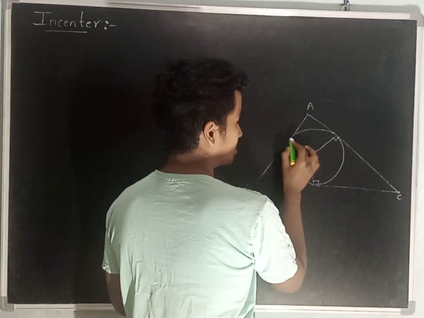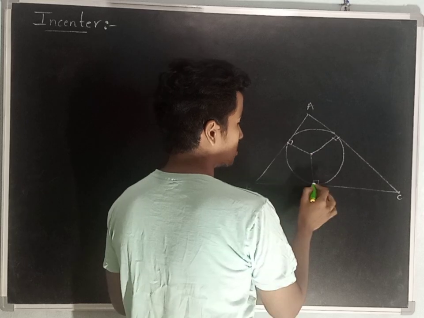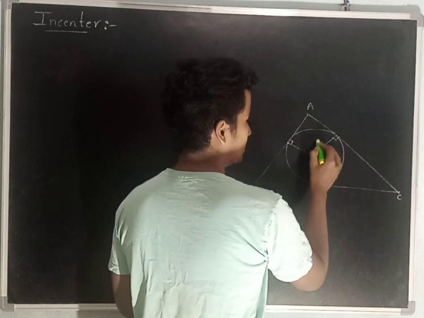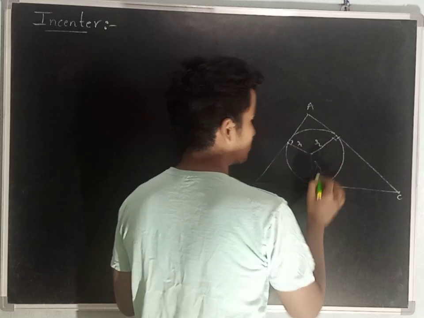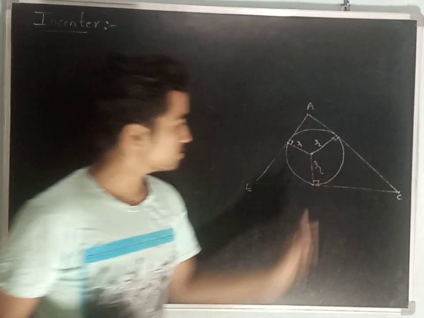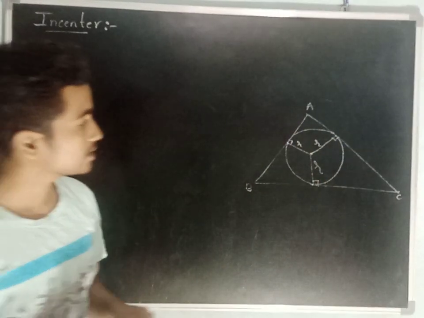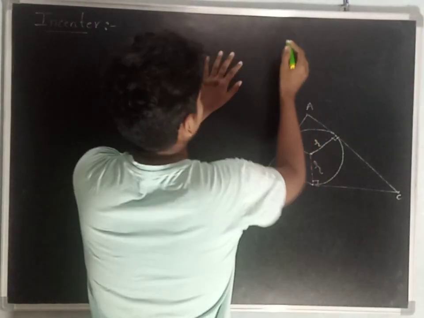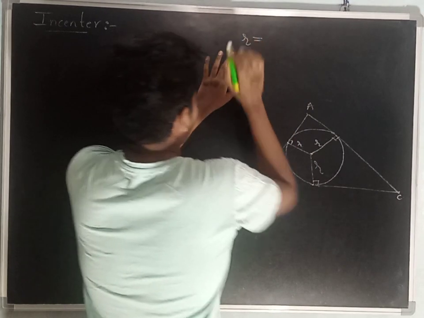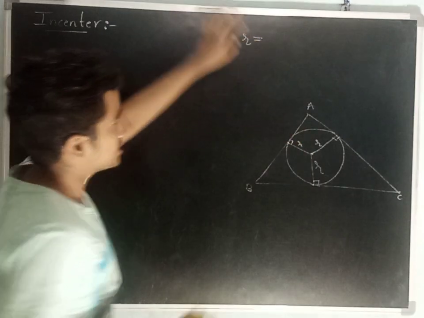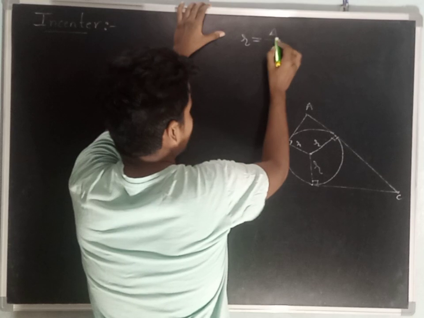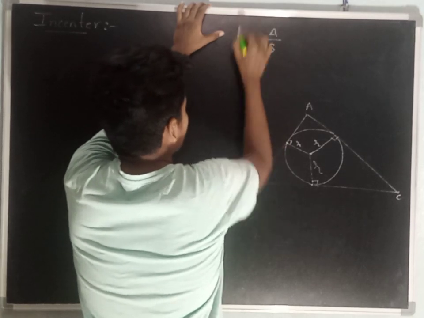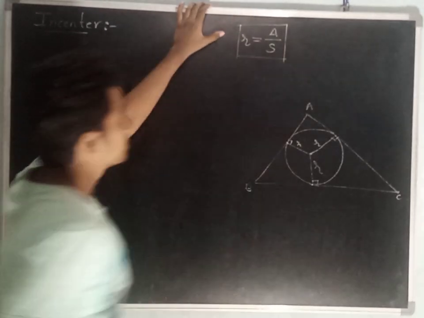Let me join the points of tangency and the center of the circle, whose length is the same, which is the radius of the incircle. In the previous video we discussed that the radius of the incircle is the area of the triangle divided by the semi-perimeter, delta by S, right?